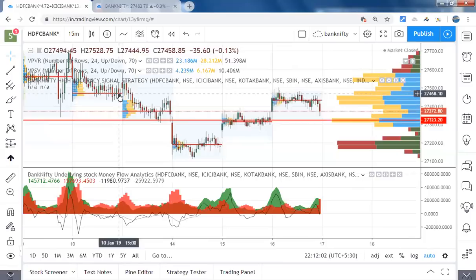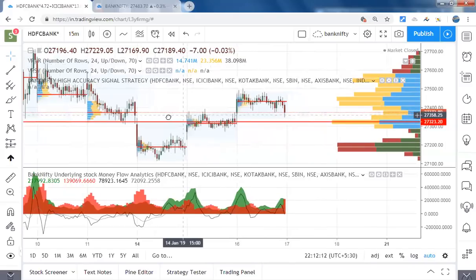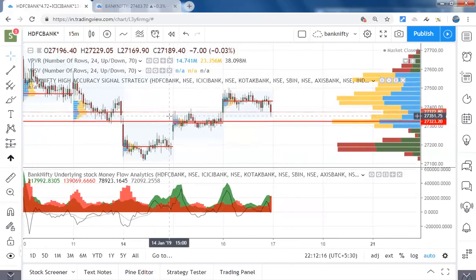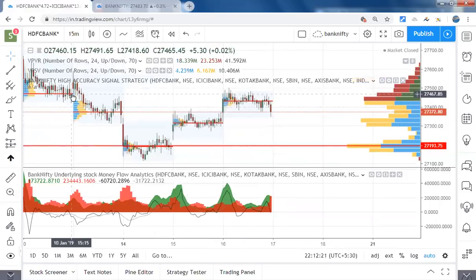If you see the profile, what the profile was showing is the value zone, when Bank Nifty crossed this previous value zone. Let me put Bank Nifty, just hold to the 5 session value zone so that you will understand it properly. As per the profile, the value zone for the last 5 sessions, the resistance in the previous fifth session, Bank Nifty had a fair value pricing, this is a reconstructed one so you can calculate it, at 27,550.